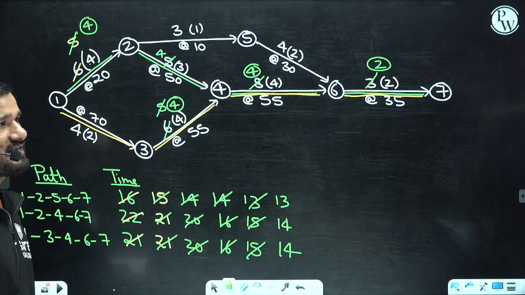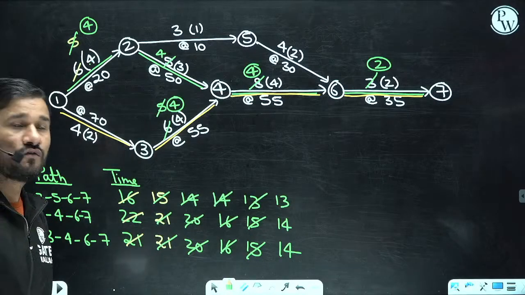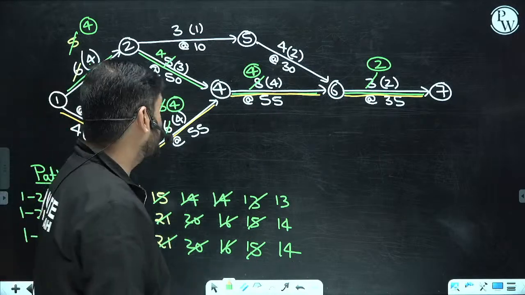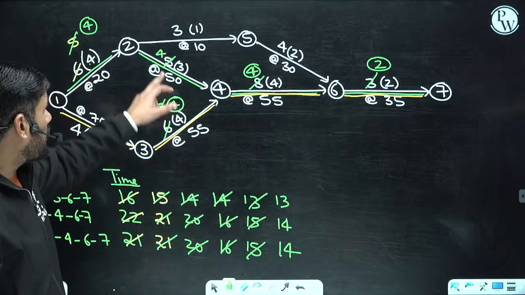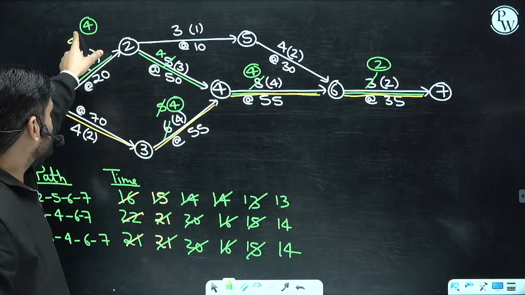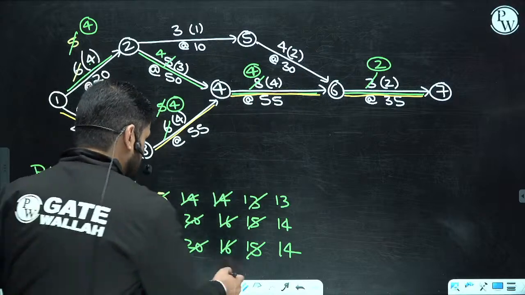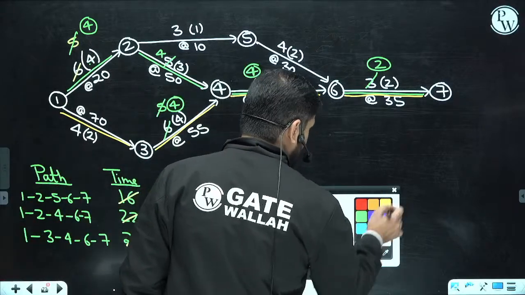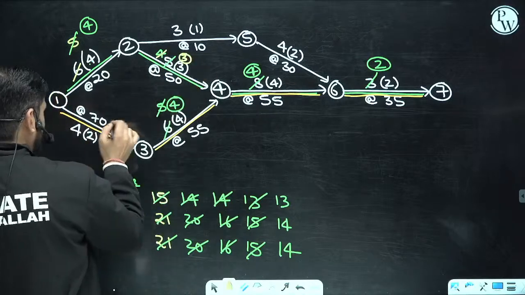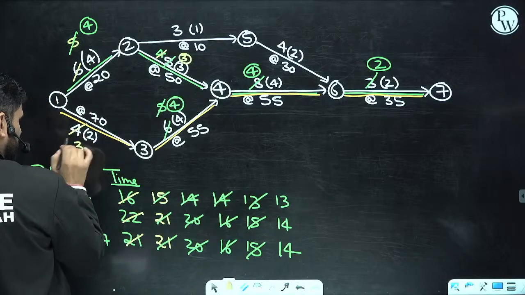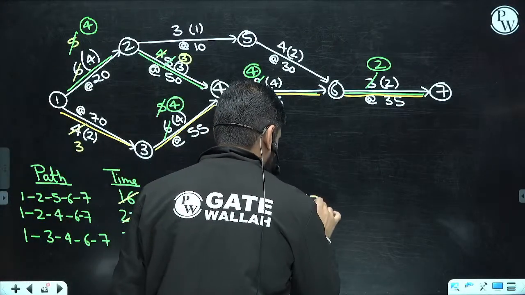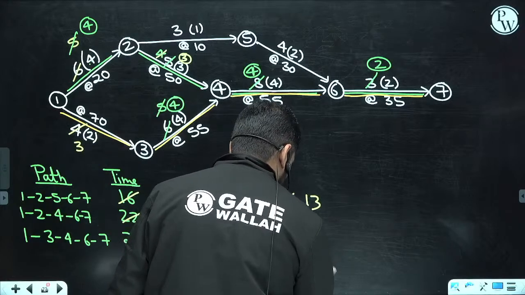3 and 4. Exactly. Okay. Now what is happening to the next part? Now we have only 1 day crashing remaining here. This is already done. This is circle, circle. So the last crashing which I can do is, make this as 3 and make this as 3. Now if you check, this will remain 13, this will become 13, this will become 13.